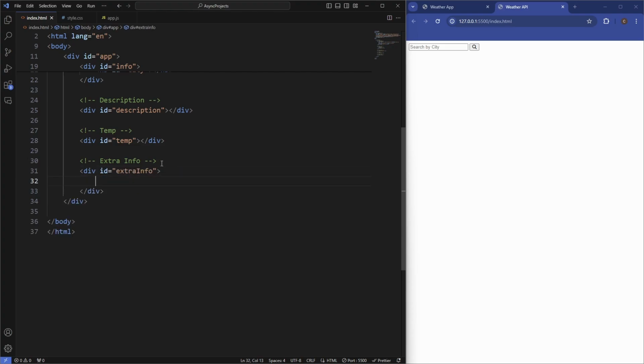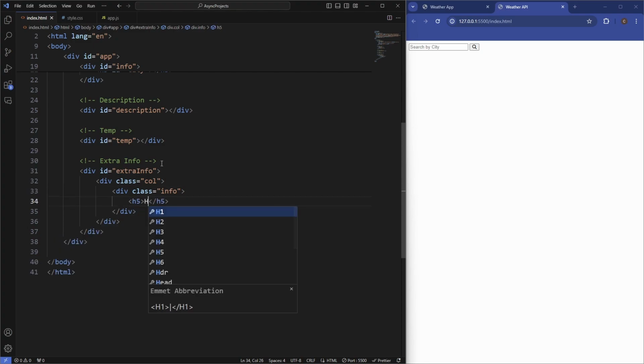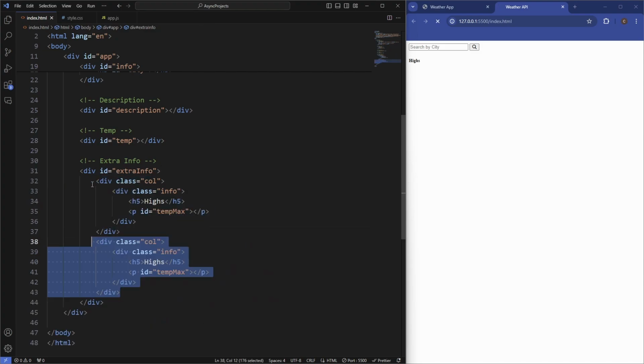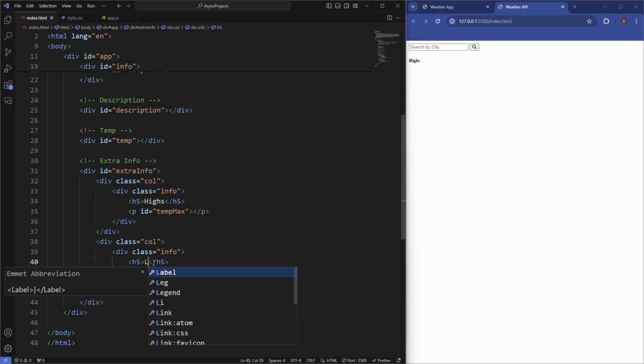So this is going to have an ID, extra info. Then we're going to have 2 div columns in here, and then also another class which is going to contain a header, and then going to contain a paragraph which is going to show that extra data. We'll say h5. We'll say highs, and then we'll have a paragraph, have the ID of temp max, duplicate column, lows, we'll have temp min.